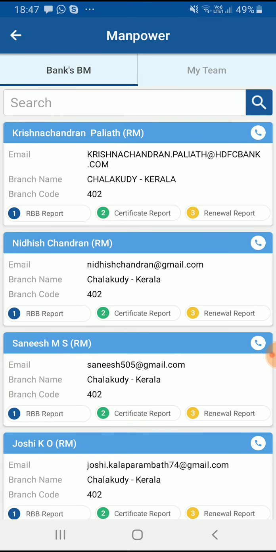Now I click on the most important part of this app, which is the manpower. Here I see the list of all the branch RMs and BMs which are associated with me, with whom I do my business on a regular basis. So I can get each branch's business report, certification report, and renewal reports. If I click on any of the reports, I get a branch specific report of my own company.